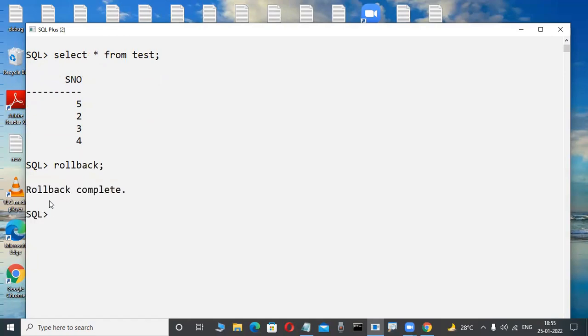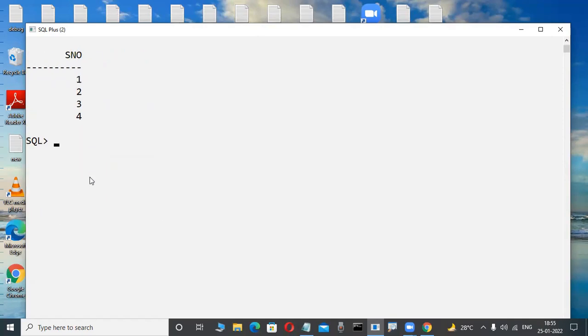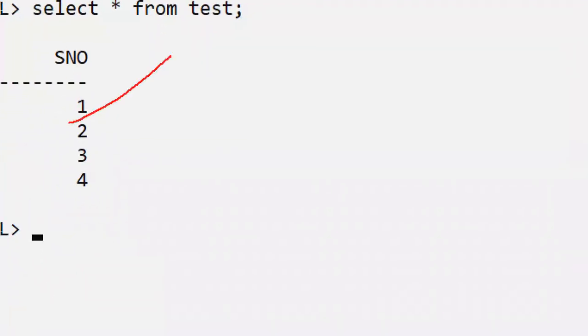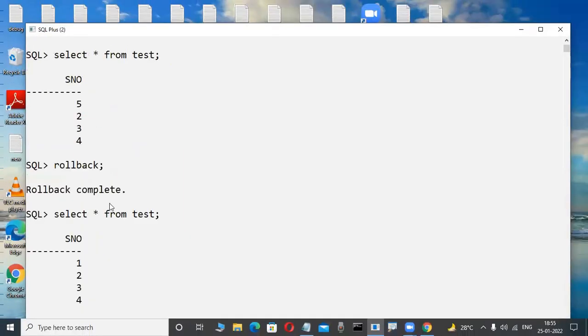Okay, just observe the scenario here. Now, really, correct: undo the transaction from memory. Now here, is 1 there or not? Yes. Whenever I use the rollback command, it undoes the transaction from memory, and again 1 is there.